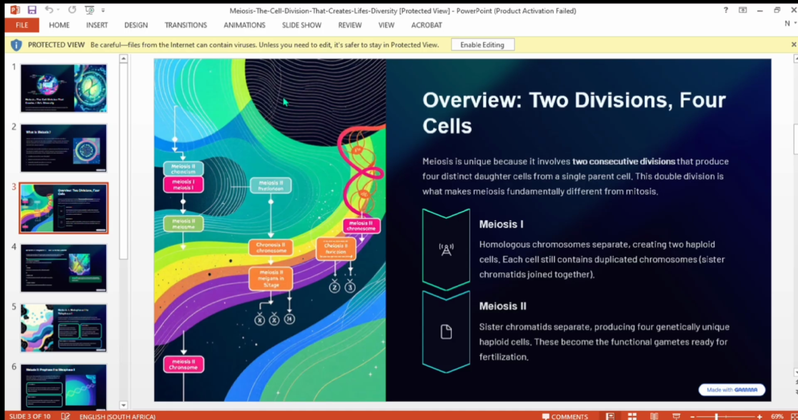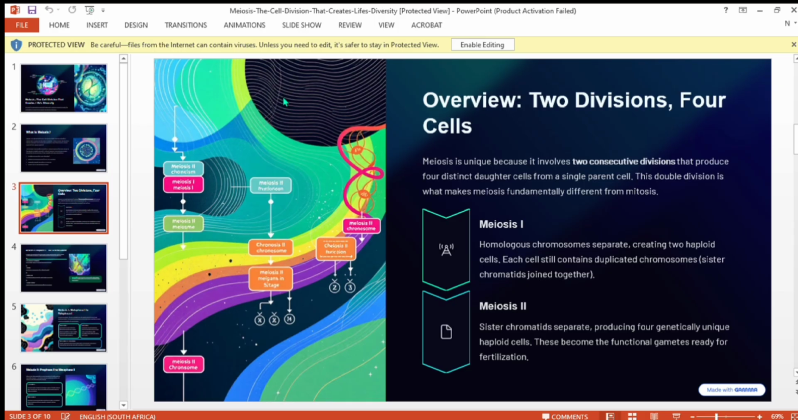The difference between meiosis 1 and meiosis 2. In meiosis 1, crossover takes place. In meiosis 2, no crossover. In meiosis 1, homologous chromosomes are aligned at the equator, and in meiosis 2, individual chromosomes are aligned at the equator.